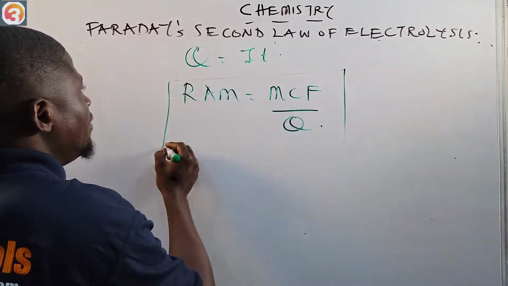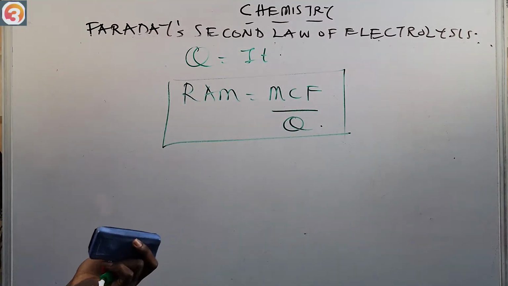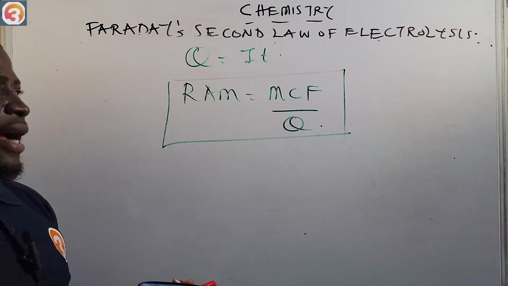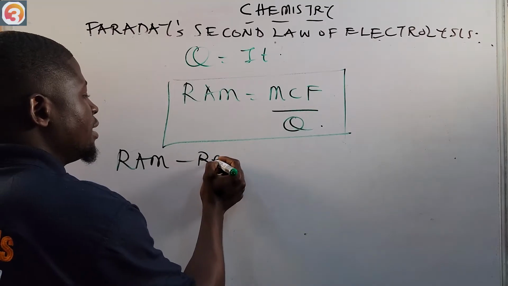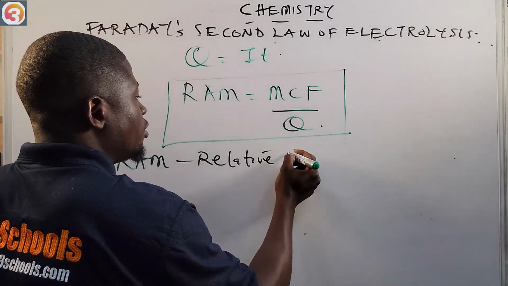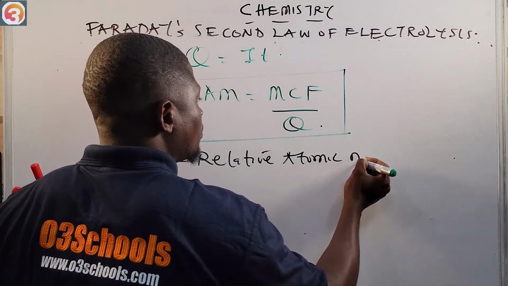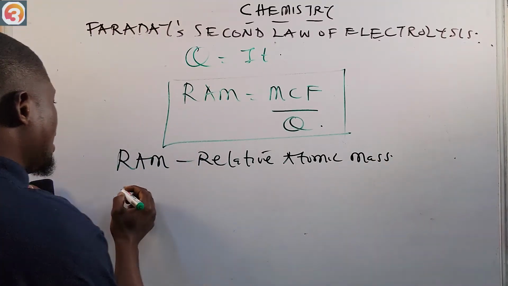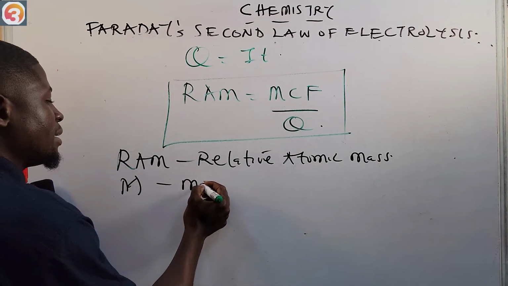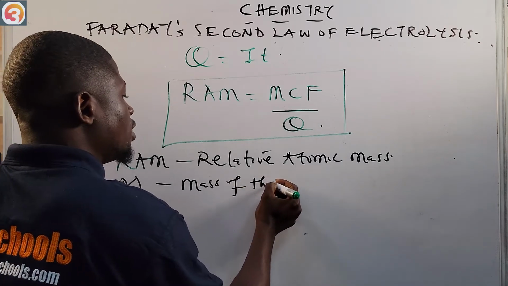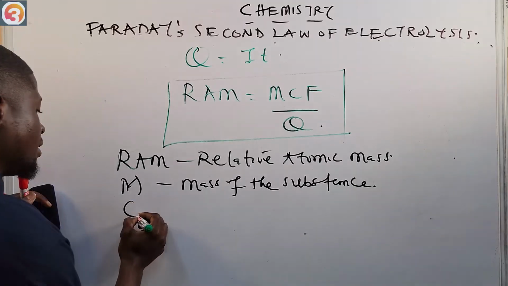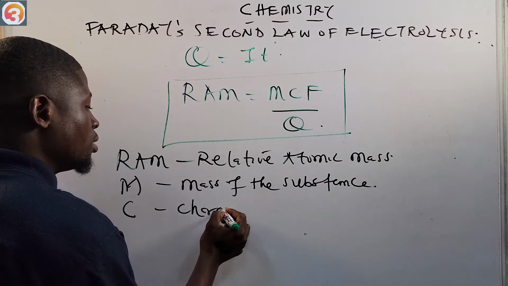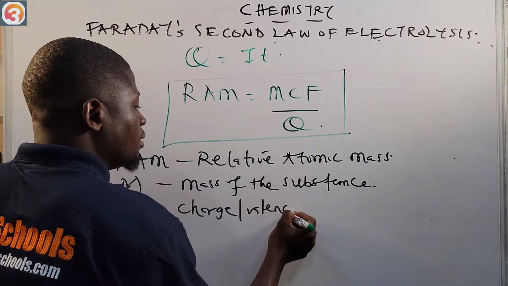Please note this formula. It is very vital. RAM is equal to MCF over Q, where RAM is relative atomic mass, where M is mass of the substance, and where C is charge or valency.